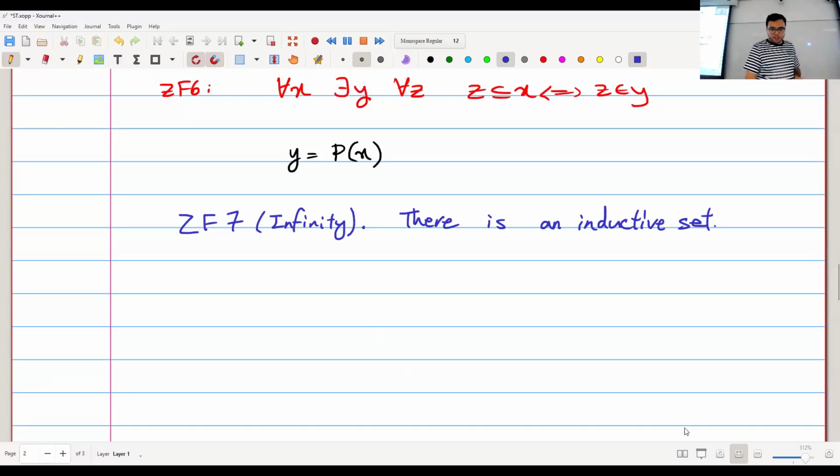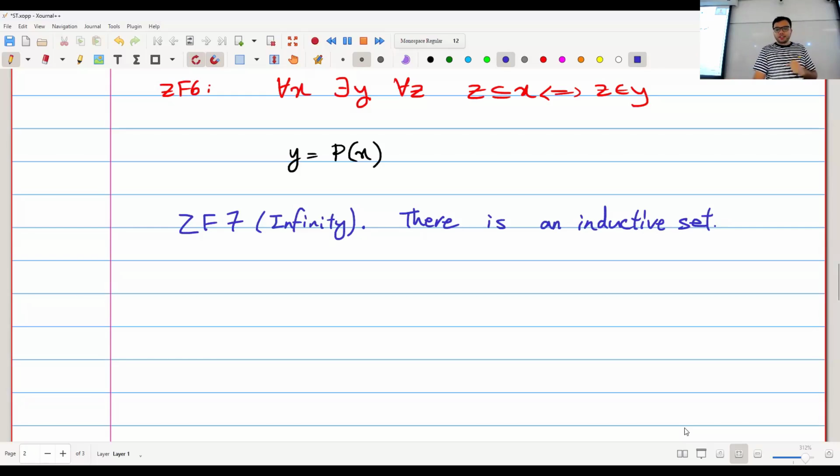If you look at what I'm doing here, well, this is just about equality. I'm starting with the empty set. I'm creating pairs. I'm creating unions. I'm doing comprehension, which is only creating subsets of what I already have. And I'm doing power set, which wouldn't make an infinite set for me. So if I have a bunch of finite sets starting from the empty set and just keep applying these things, I will always get finite sets. But this is a really important one because now it's giving me an infinite set. But of course, I haven't defined infinity yet. So infinity for now is just the name of the axiom. So there is an inductive set. That's what this axiom says.